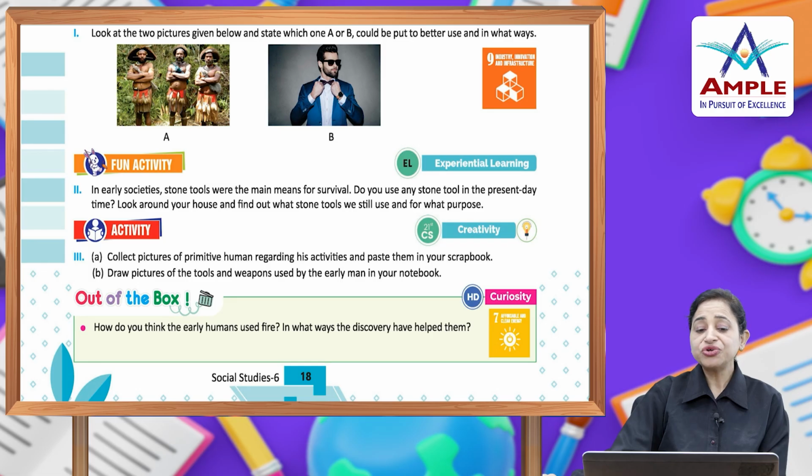Activity. Collect the pictures of primitive human regarding his activities and paste them in your scrapbook. And the B part, the other activity is to draw pictures of the tools and weapons used by the early man in your notebook. Out of the box, children, what you have to do? How do you think the early humans used fire? And in what ways has the discovery helped them? Think about it and have fun. Enjoy.